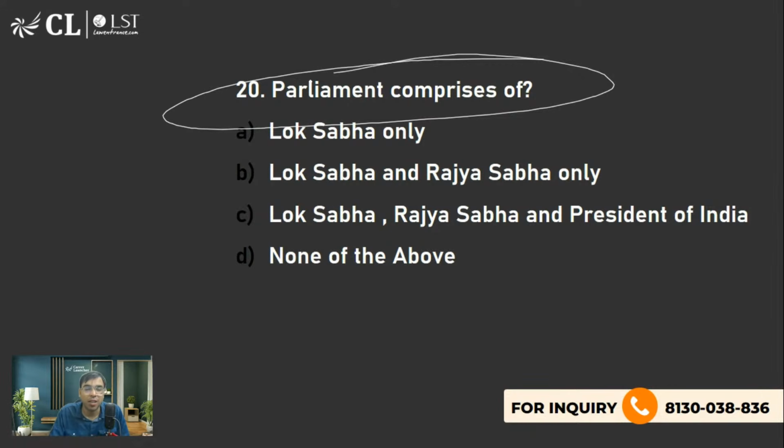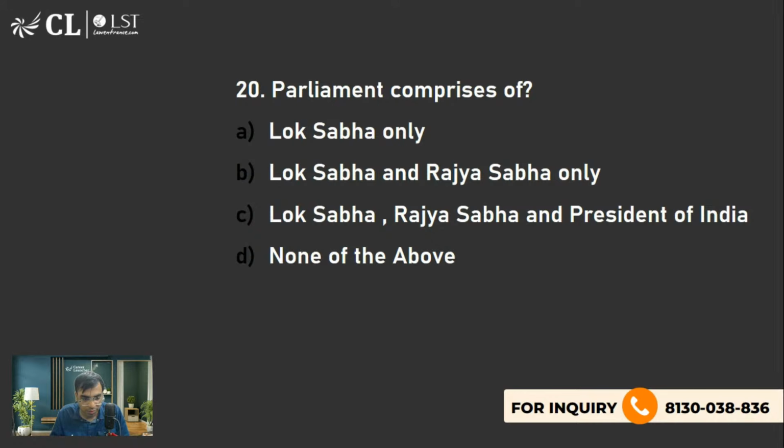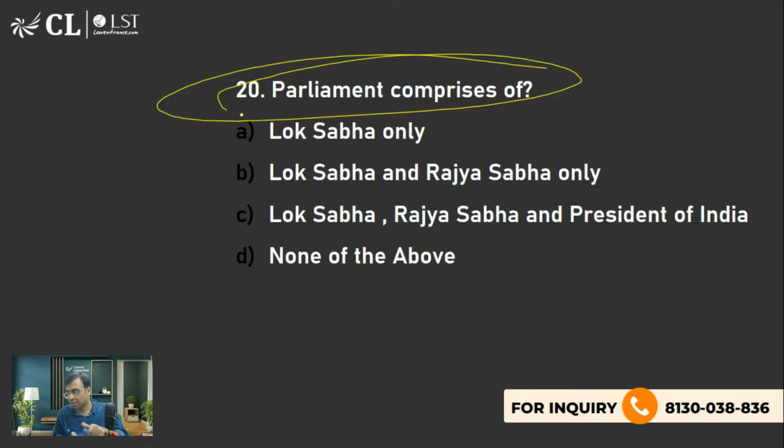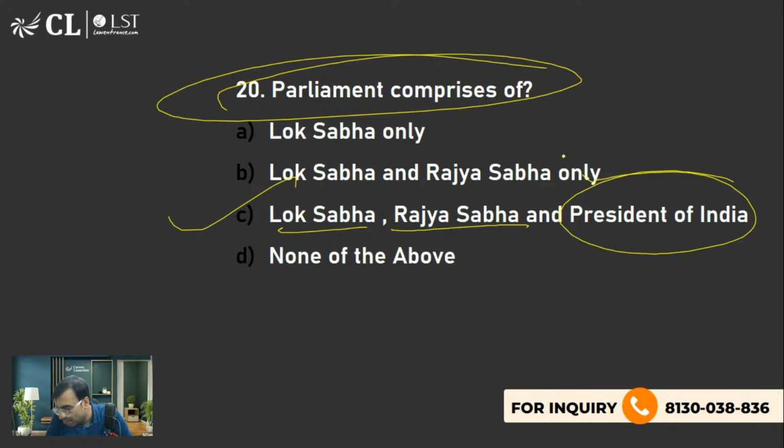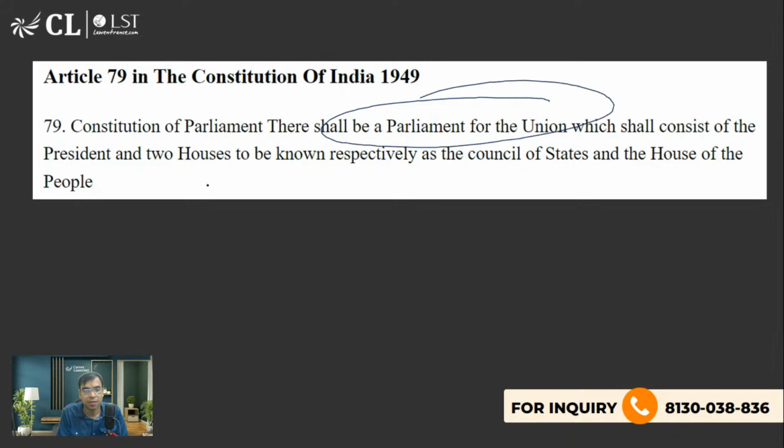Parliament comprises of what? Very important. And please tell me why. Yes, Parliament comprises of 2 houses, Lok Sabha and Rajya Sabha, as well as President of India. Why President of India? Where is it mentioned? How do I get to know that C should be the answer? Where is something like that written? Article 79. President and 2 houses. Council of States means Rajya Sabha and House of People means Lok Sabha.